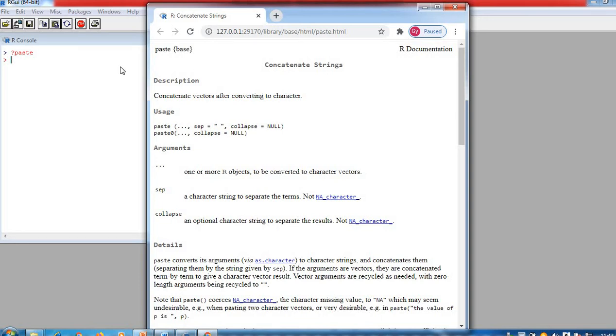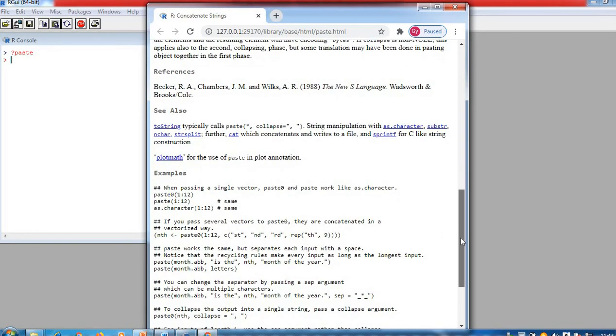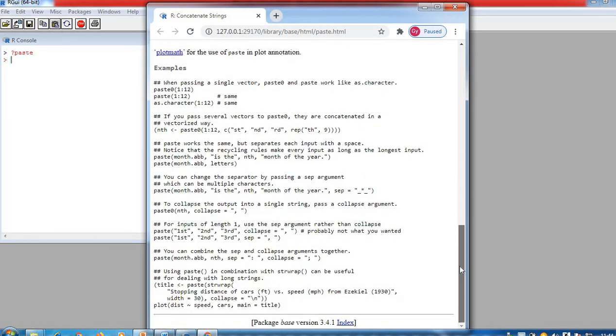These are the two formats, paste and paste0, and with them you can do the paste operation, that is, concatenation. Here multiple examples are given of how to use the paste function, so you can try any of them.